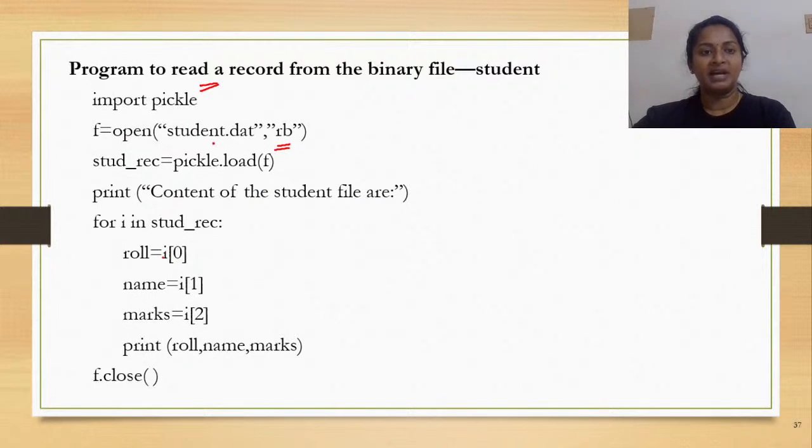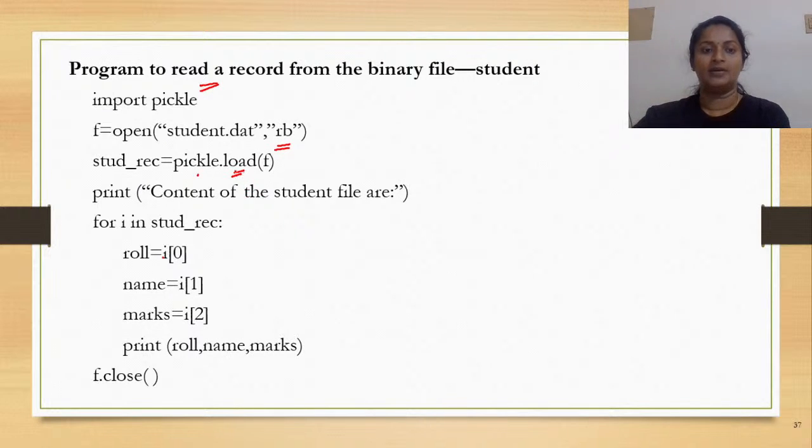So I have opened my file, and what is F? F is the file handle or the file object, isn't it? Now, what is the first thing that I have to do? I have to read the file, right? So reading meaning the unpickling operation or the process has to be done. It is done with the help of which method? Load method, and this particular load method, where is it defined? It is defined in our pickle module.